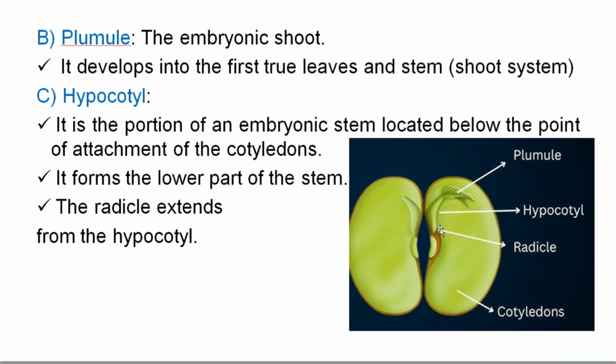This hypocotyl forms the lower part of the stem, and the radicle extends from the hypocotyl.